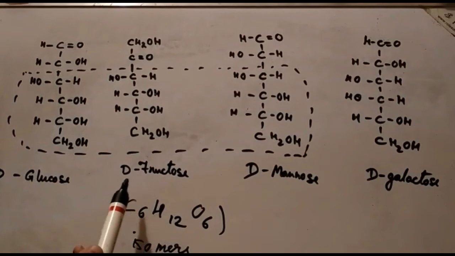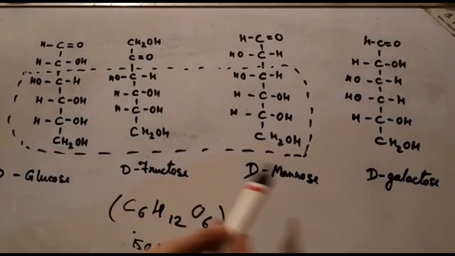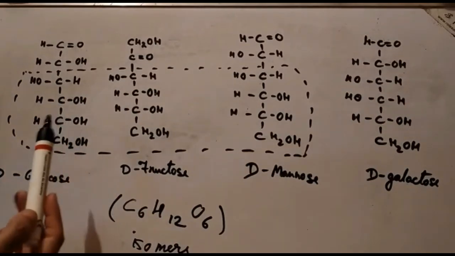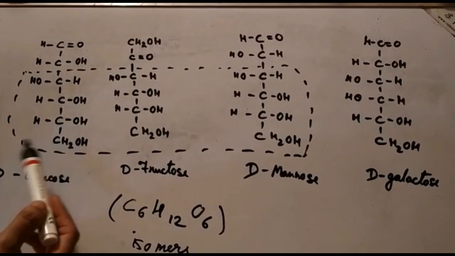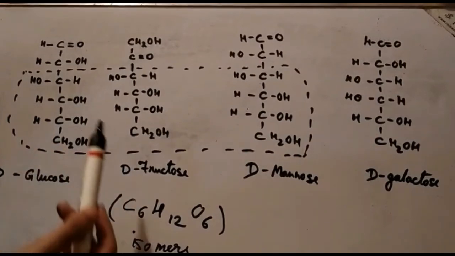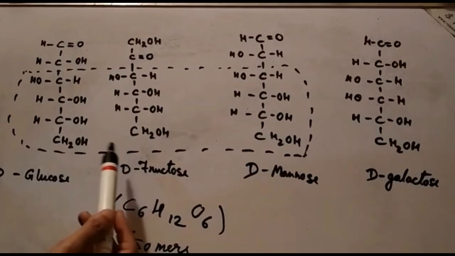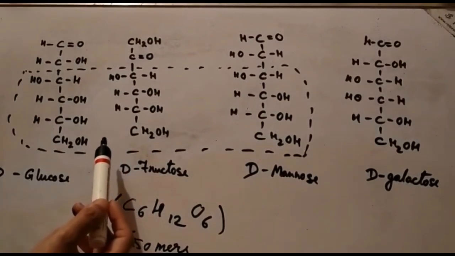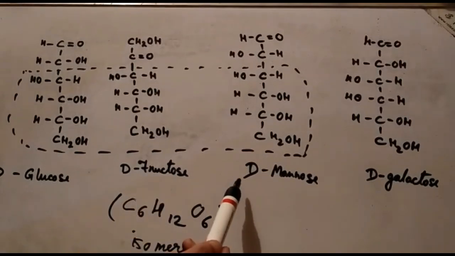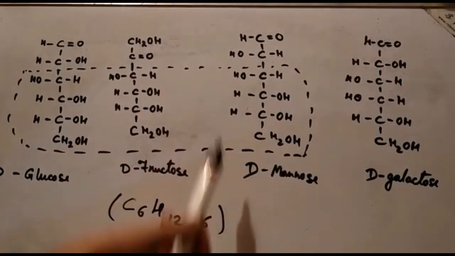Now, all these monosaccharides have more than one asymmetric carbon atom. And for the asymmetric carbon atom I had explained in a different video. As you can see here, glucose, fructose, mannose and also galactose are all hexoses.